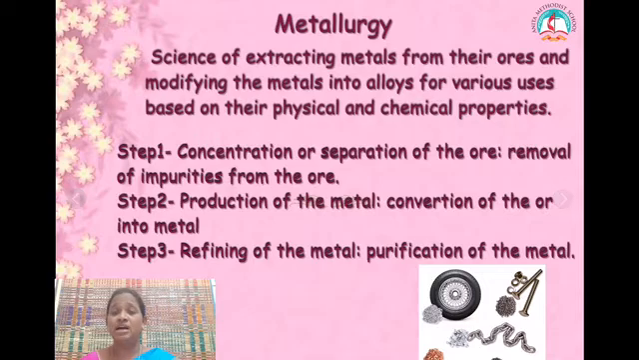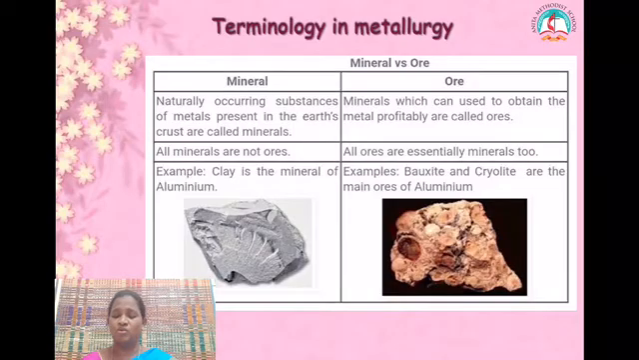Let's see some terms which are used in metallurgy. The first term is mineral and ore. What is the difference between mineral and ore? Minerals are the naturally occurring substances of metals present in the earth's crust. But ores are the minerals from which we can obtain metal in a profitable manner. All minerals are not ores, but all ores are minerals.